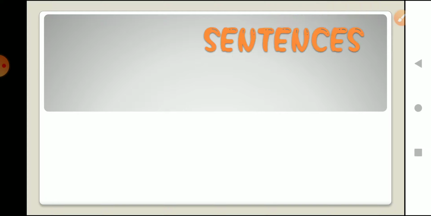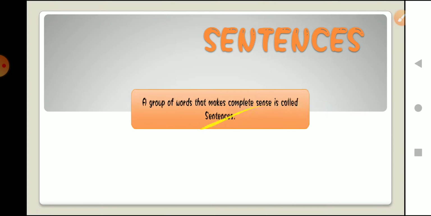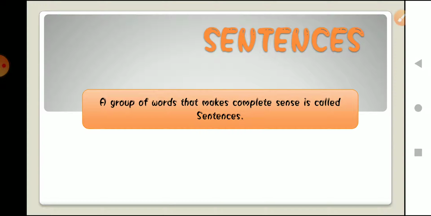We have already discussed that sentences are basically a group of words that make complete sense. Sentences are those groups of words that make complete sense. For example, if I say my name is Ram, or if I say the color of the chair is pink, these are basic groups of words that make complete sense.